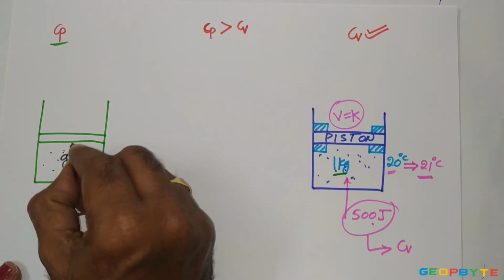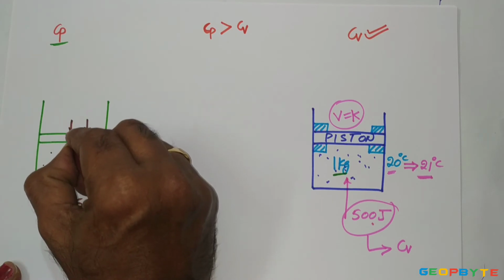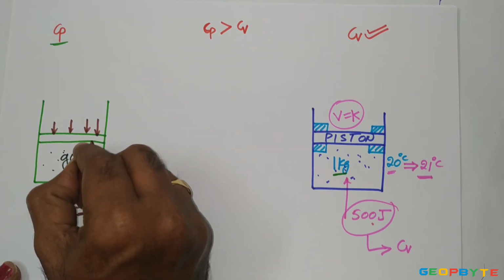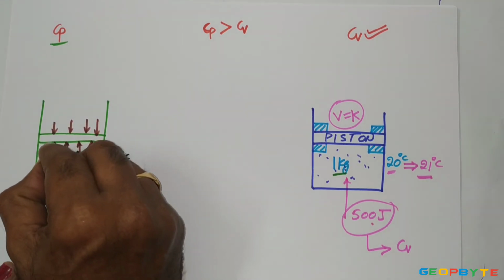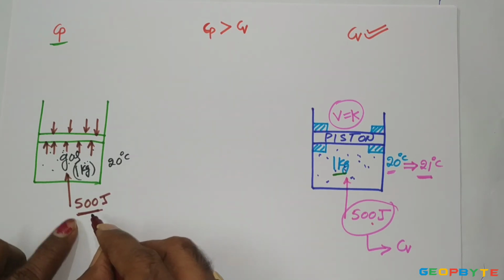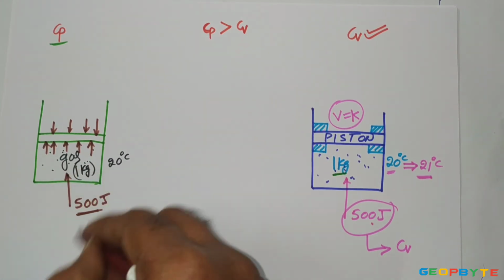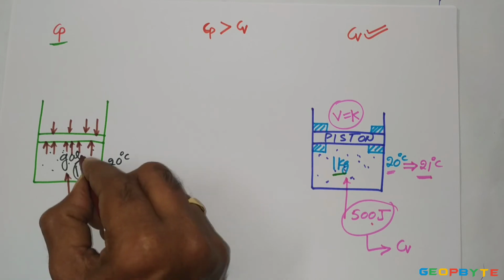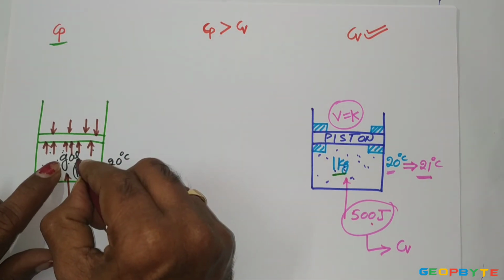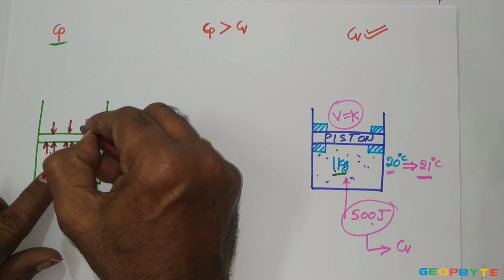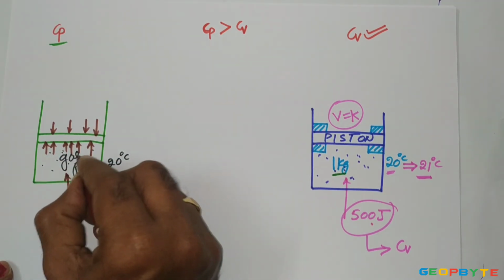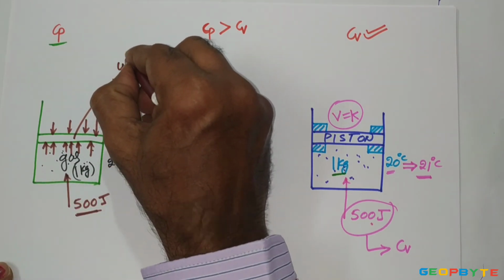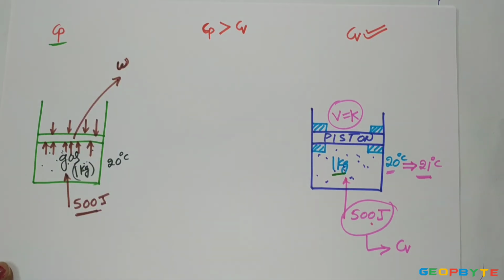With that pressure, in this case, the local atmospheric pressure is acting vertically downwards on the piston. The gas pressure inside the cylinder is acting vertically upwards on the piston. By the time I am supplying the heat to 1 kg mass of gas, the temperature of the gas increases. Along with the temperature, the pressure of the gas also increases. With that, the gas pressure may be more than the local atmospheric pressure. Because of the more pressure inside the cylinder, that high pressure gas is lifting the piston like this. Once the piston is lifting up, we are getting some thermodynamic work.